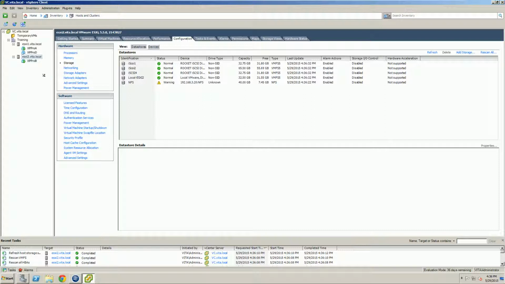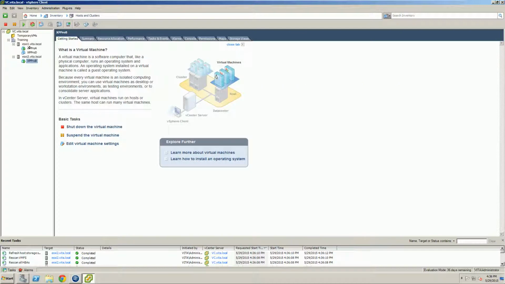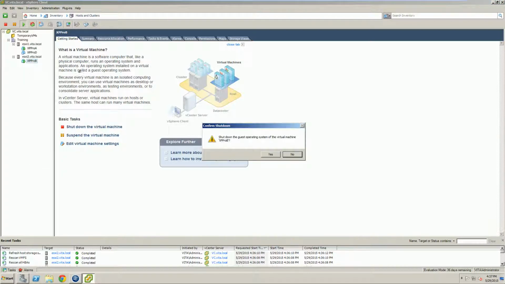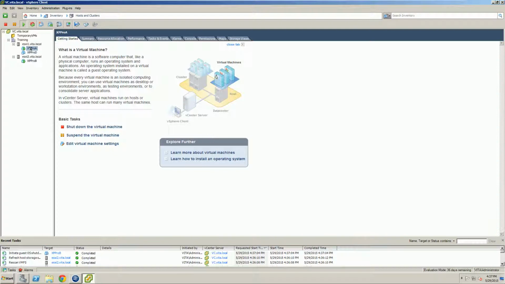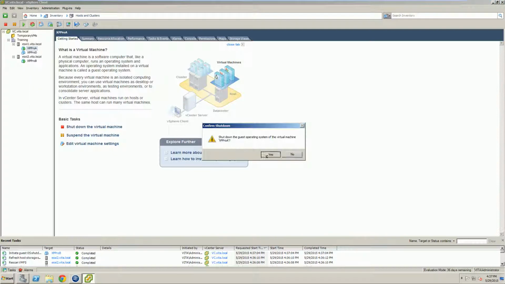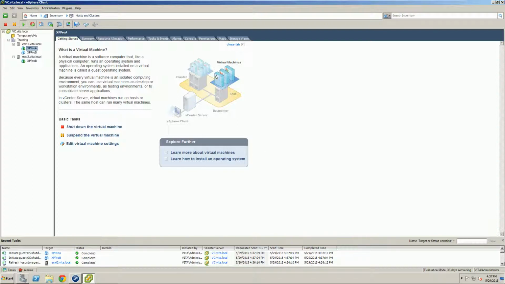Now let's go ahead and move. I have XP A and B powered up. Let's power them down. So guest shutdown. We want to move both of these to our iSCSI 1. Okay, so now from here, let's go back home.